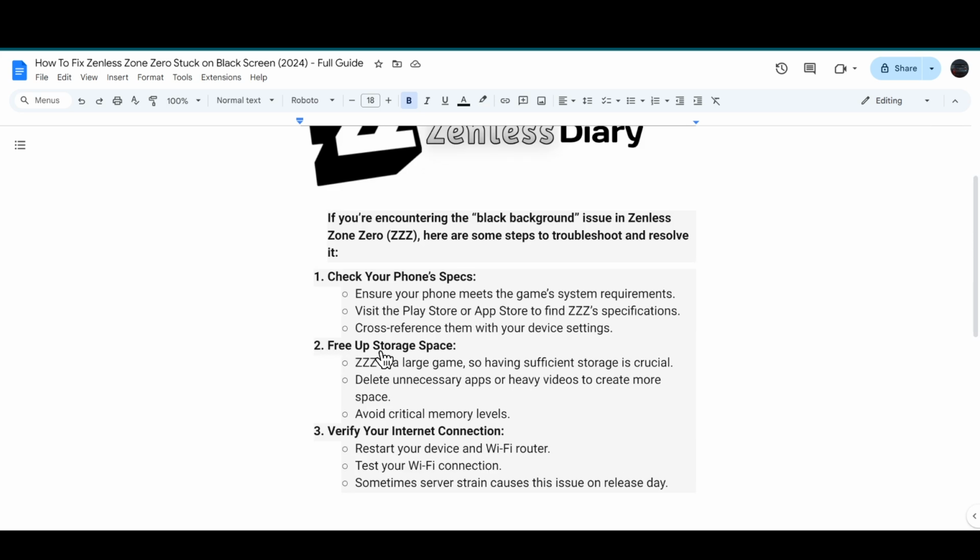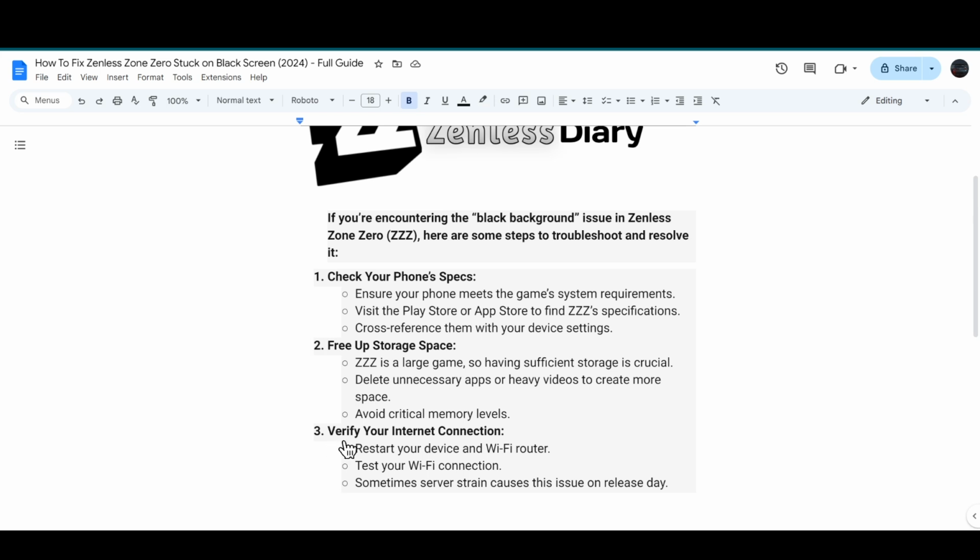After that, you have to free up the storage, because Zenless is a large game, so having sufficient storage is crucial. You have to delete unnecessary apps or heavy videos to create more space, and you have to avoid critical memory levels.